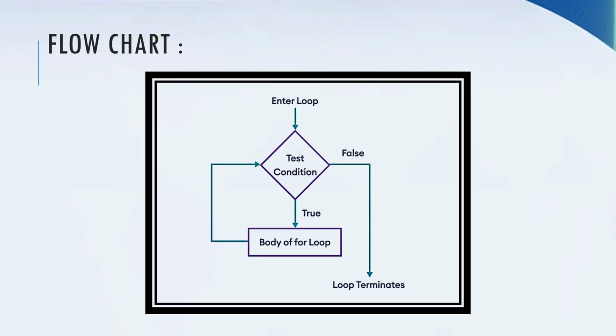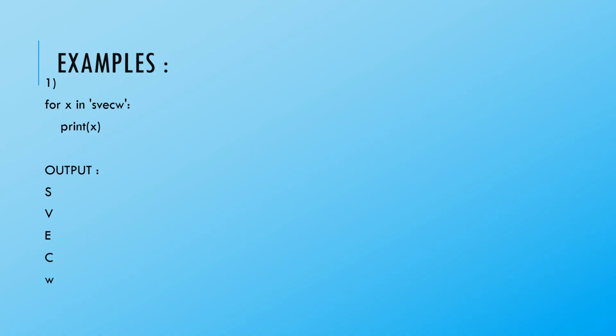The flowchart for the for loop is as follows. First, we enter into the loop and verify the test condition. If the test condition is true, we enter the body of the for loop and the statements are executed, and finally the execution control goes back to the test condition. If the test condition is false, the loop terminates and we enter into the body of the program after the loop.